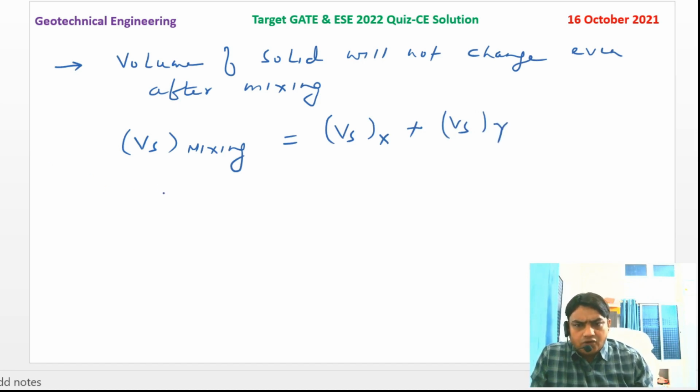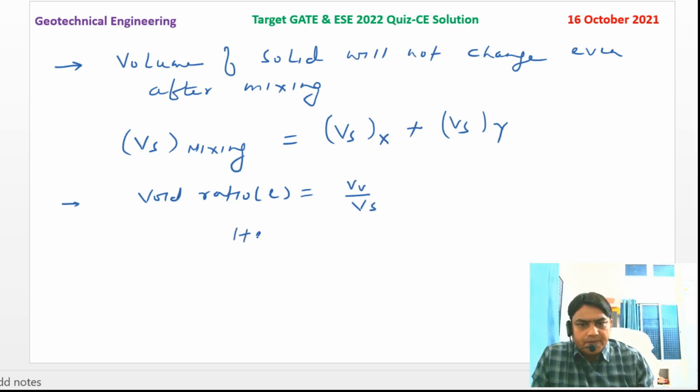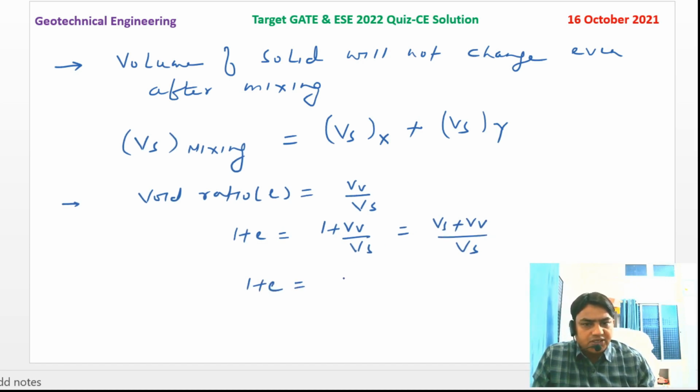We also know that void ratio e is equal to volume of void by volume of solid. So 1 plus e is equal to 1 plus volume of void by volume of solid, that is volume of solid plus volume of void divided by volume of solid, which is total volume divided by volume of solid.